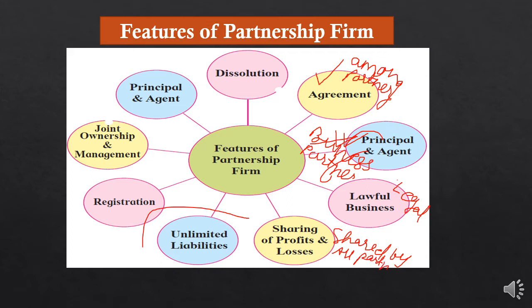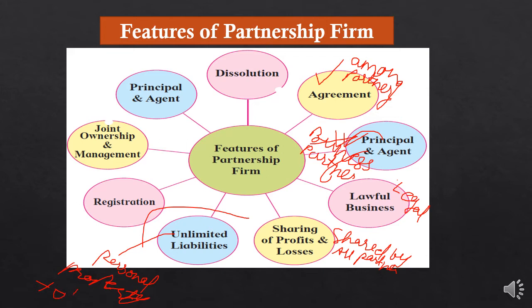Next point is unlimited liability. Unlimited means when personal property is brought into the business, personal property is sold or brought into the business to pay the debt, कर्ज.